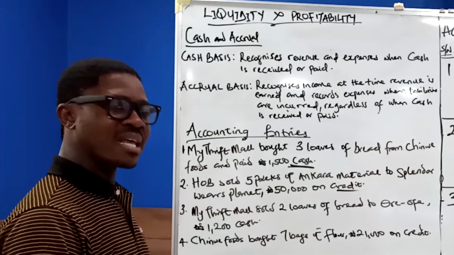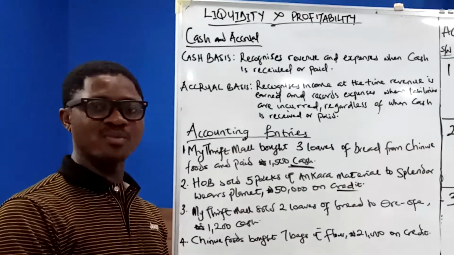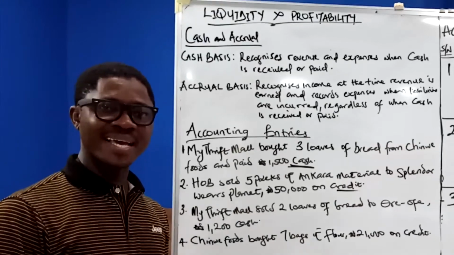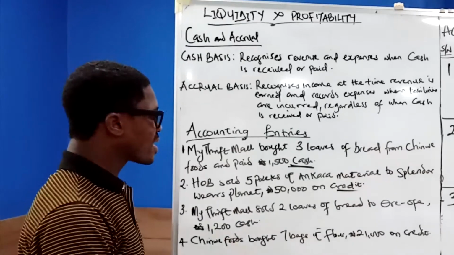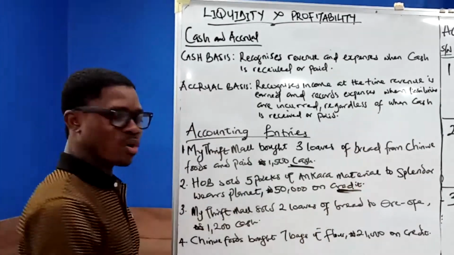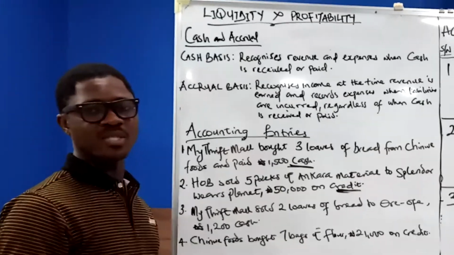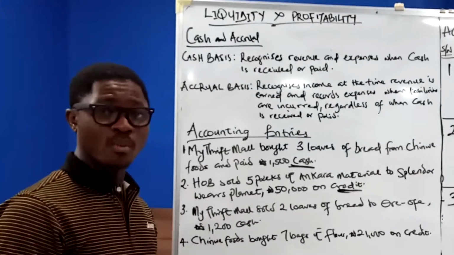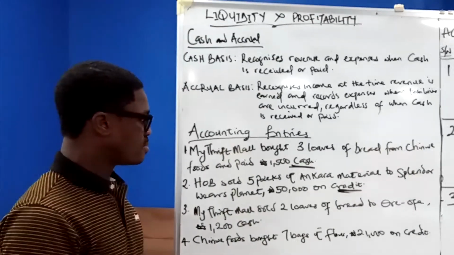We know that accrual basis recognizes income when revenue is earned and expense when liabilities are incurred. Looking at this, 5 packs of Ankara on credit, because it is accrual basis, it will recognize it, because cash is not received and cash is not yet paid, but that is what accrual basis does.